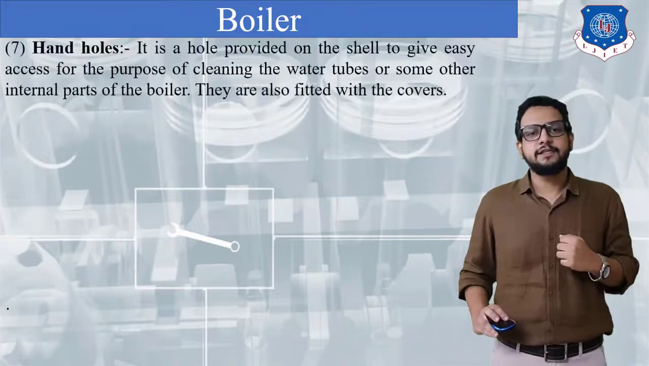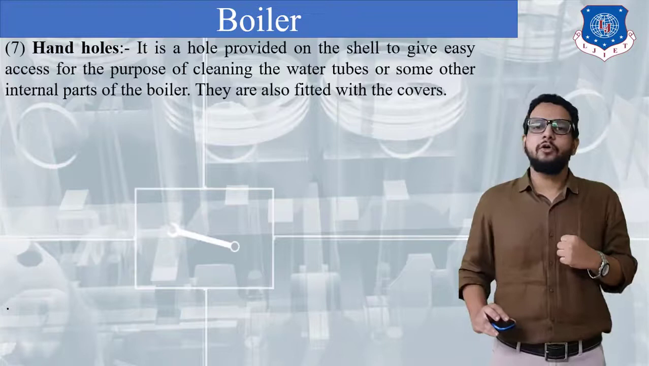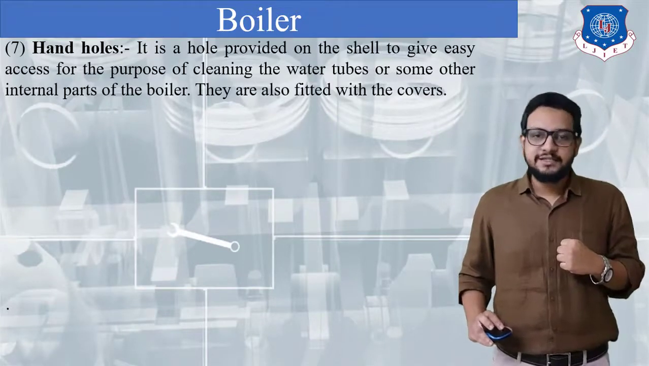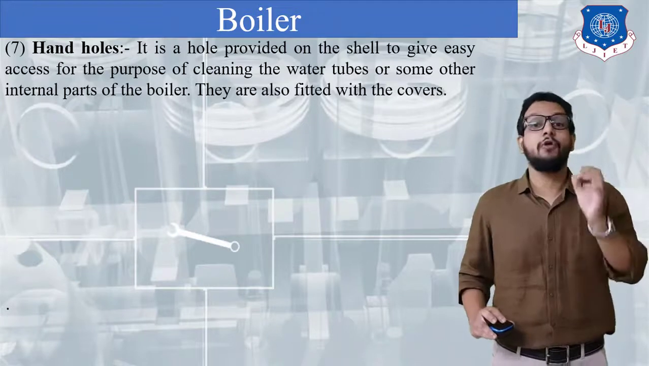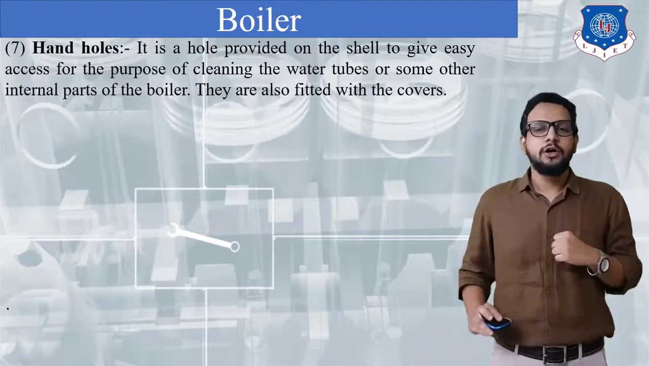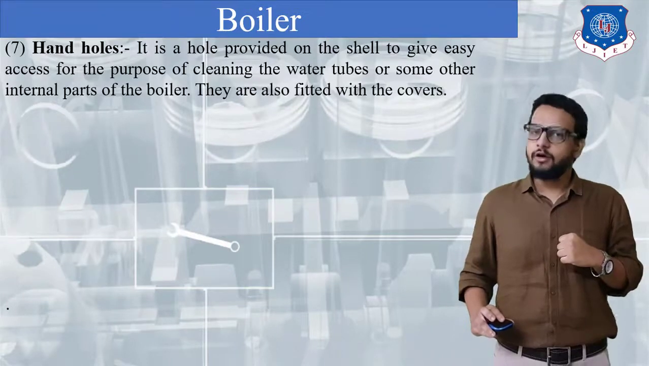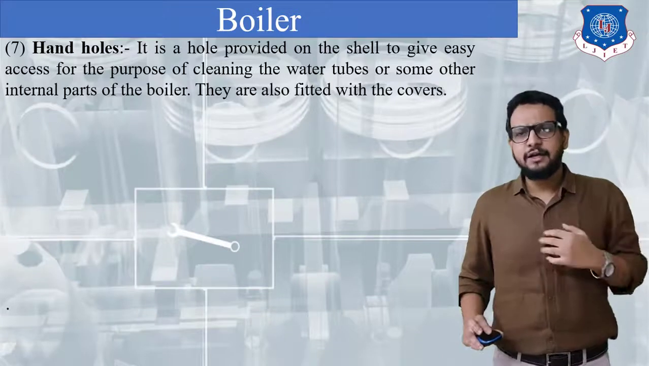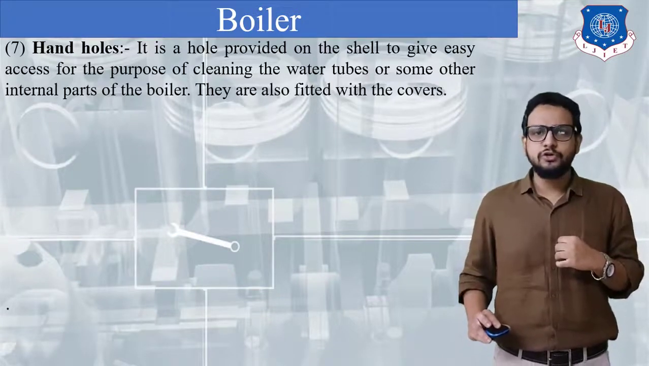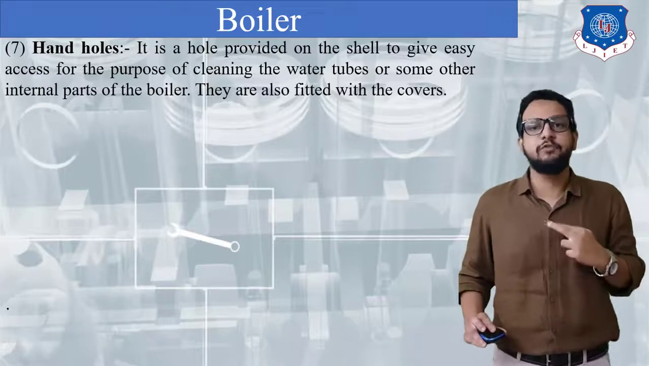Now let us see the next part, that is, hand holes. Now it is a hole provided on the shell to give easy access for the purpose of cleaning the tubes, specifically water tubes of a boiler or some other internal parts of a boiler. They are fitted with covers. Okay, so if a worker doesn't want to enter directly through the manhole, he can also make use of a hand hole, which is giving a direct access to the water tubes.